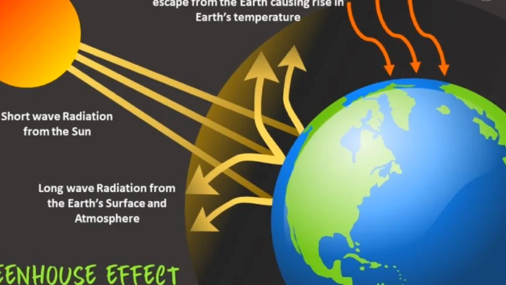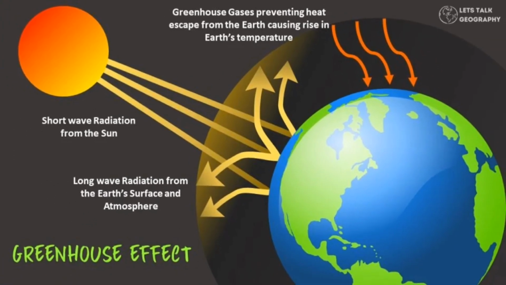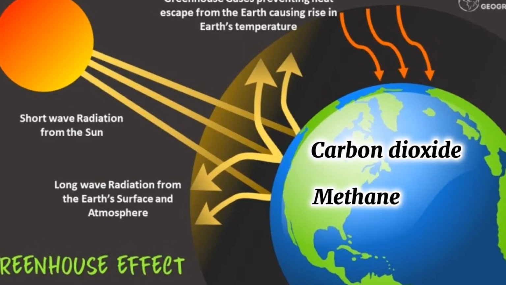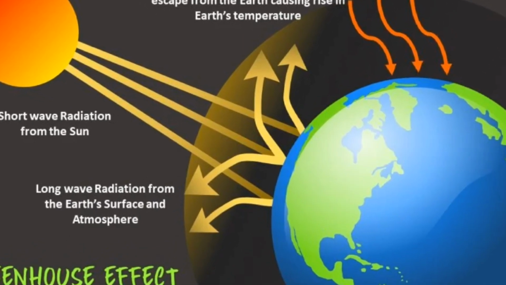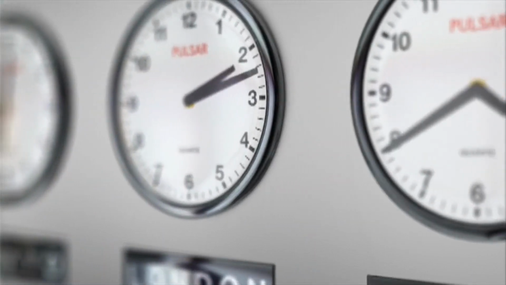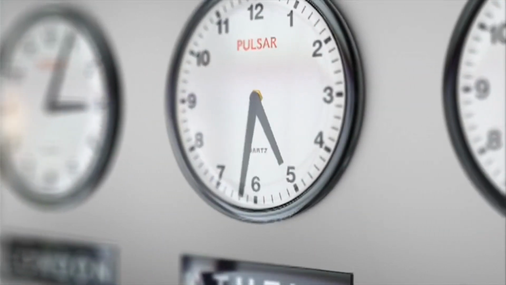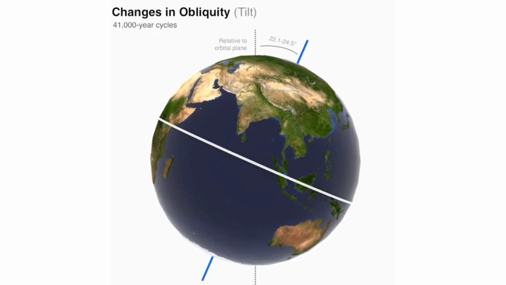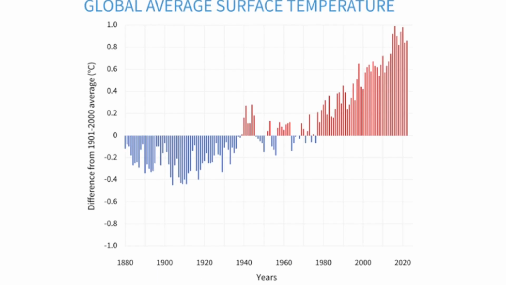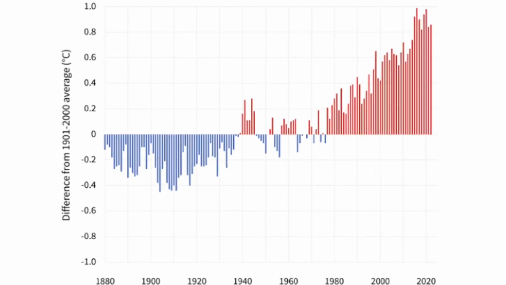The greenhouse effect is the process by which certain gases in the atmosphere, such as carbon dioxide and methane, trap heat from the sun and warm the Earth's surface. Over time, these factors can cause changes in the climate of a particular region. For example, changes in the Earth's orbit can cause long-term shifts in the amount of solar radiation the Earth receives, which can lead to changes in global temperature patterns.